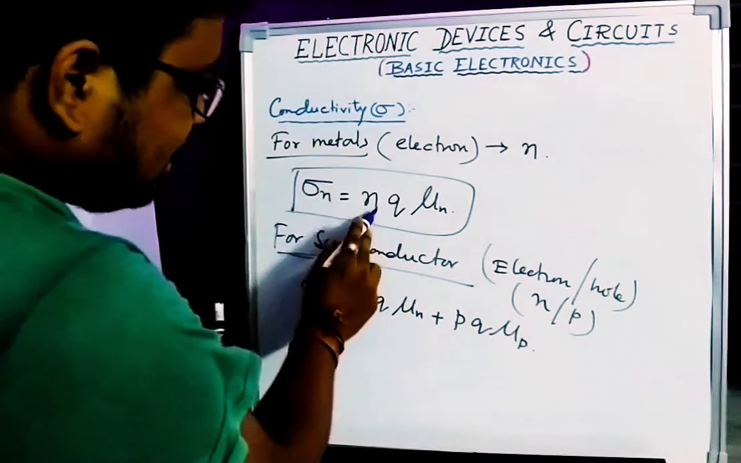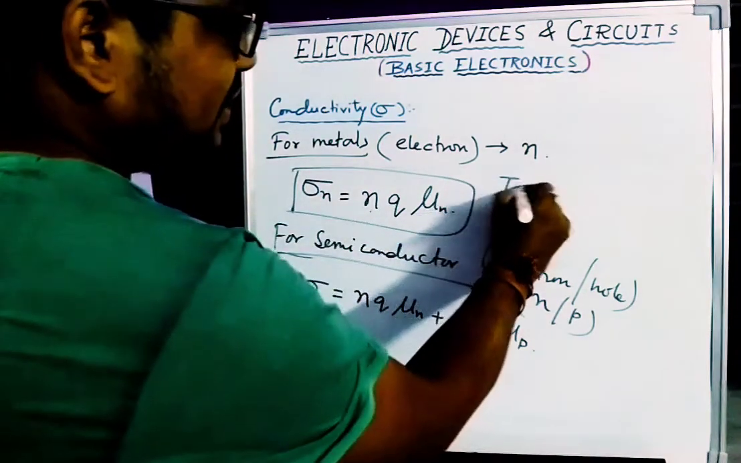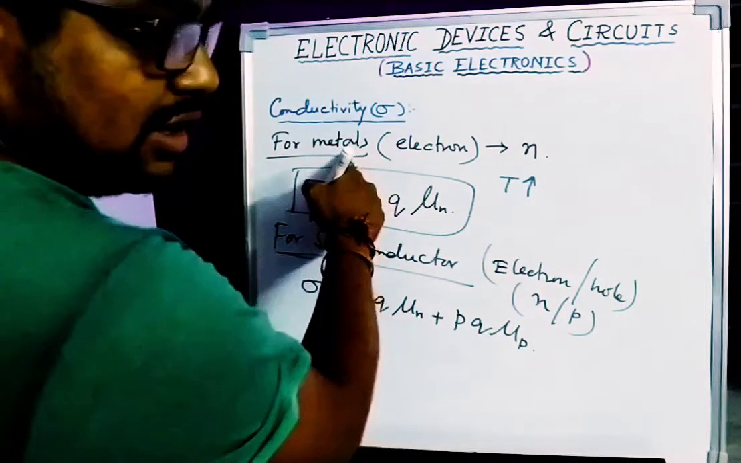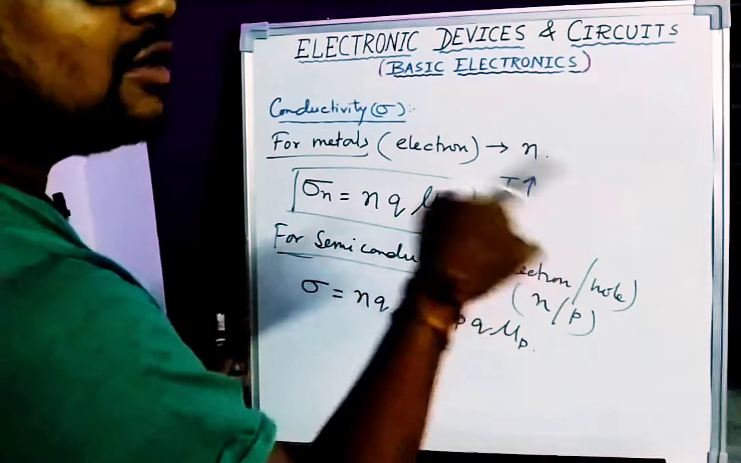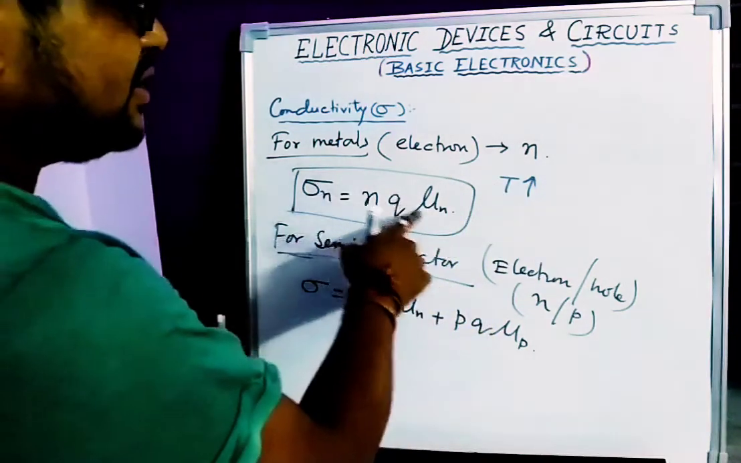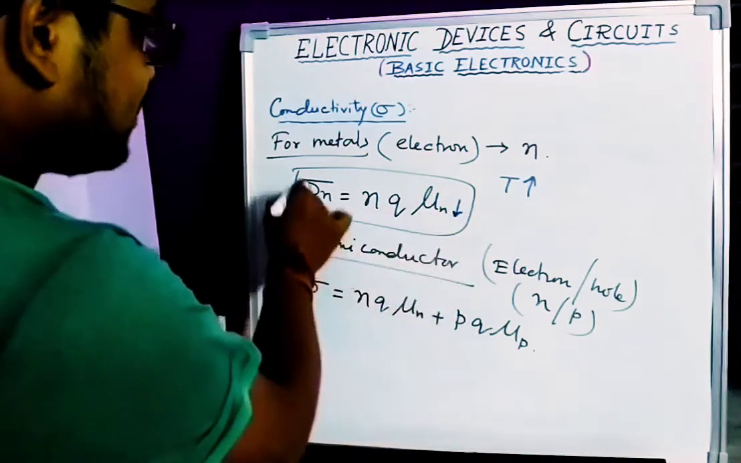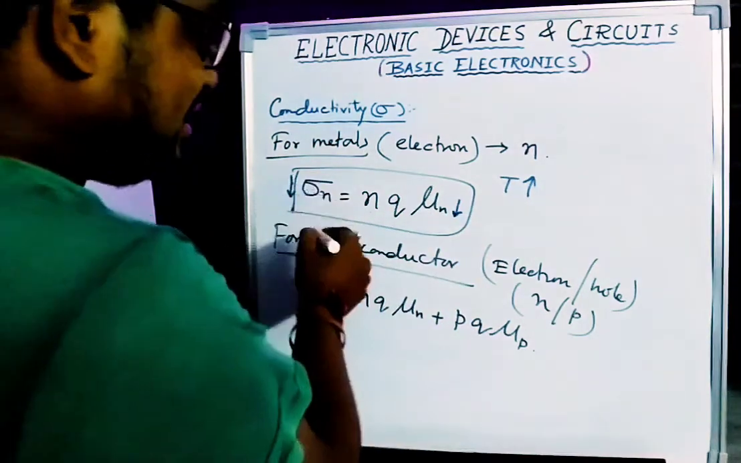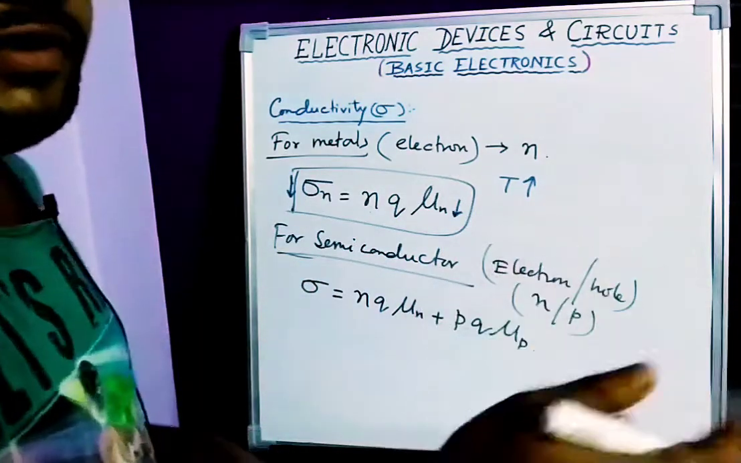In case of metal, electron concentration is independent of temperature. So that means if temperature increases, I am talking about only metal, this electron concentration will remain constant because it is independent of temperature. Only this mobility will decrease. If mobility decreases, that means conductivity also decreases. Conductivity decreases means resistivity increases. So that's why it is called positive temperature coefficient of resistance.